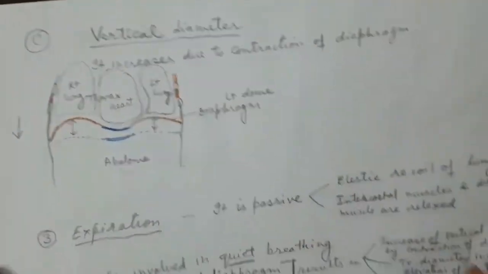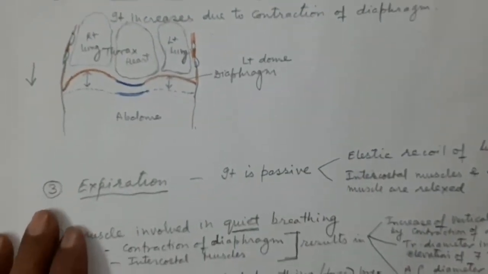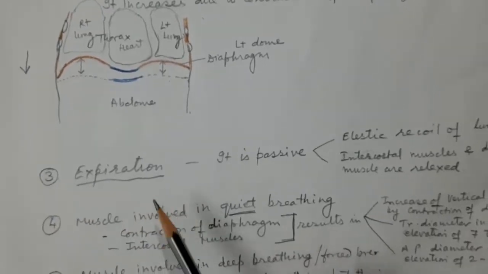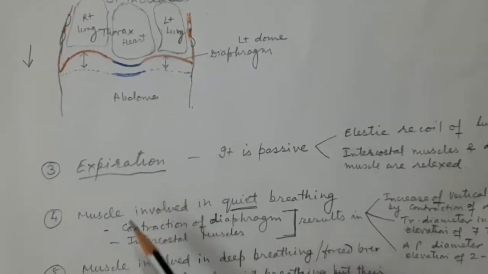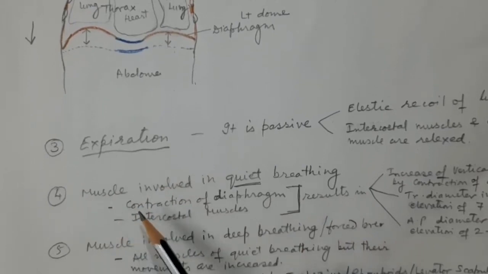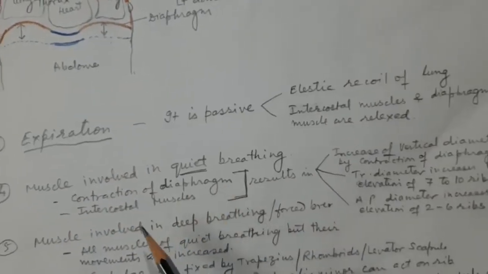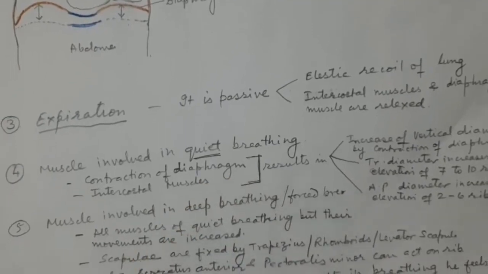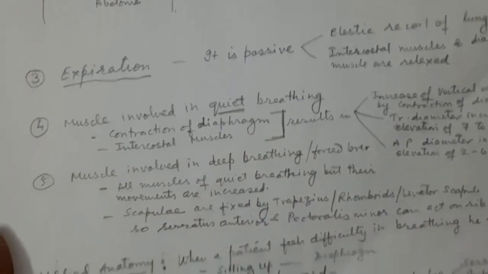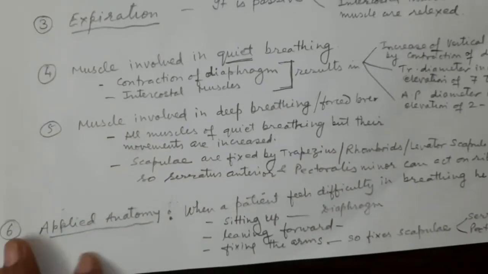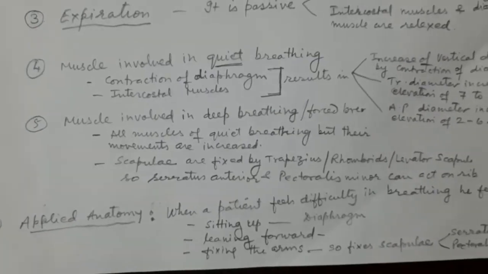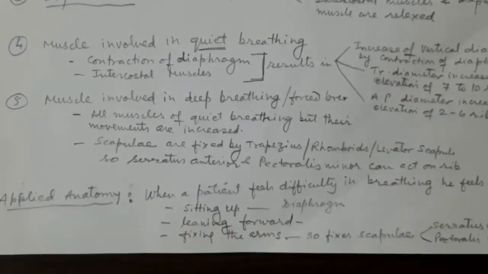So this will complete the inspiration, and then I will come to the expiration. After the inspiration, I will tell you about the expiration, and then the fourth point will be the muscles involved in the quiet breathing, and then the muscles involved in the deep breathing or forced breathing, and lastly the sixth point will be the applied anatomy. So note down all these points, and now the lecture begins on the mechanism of the respiration.